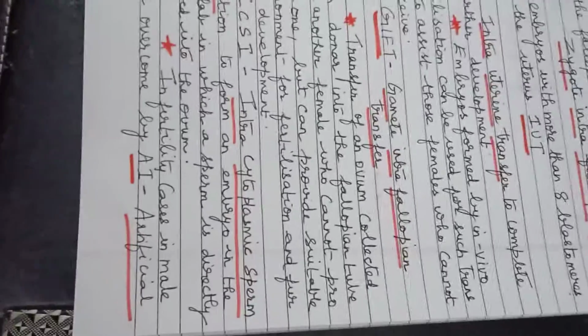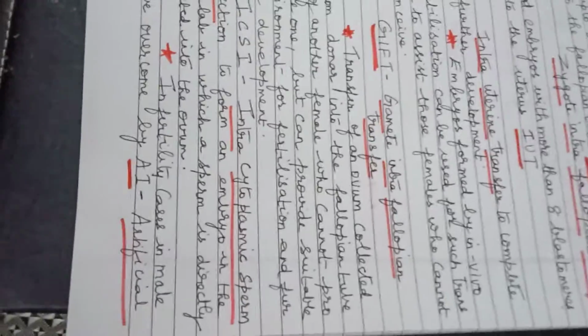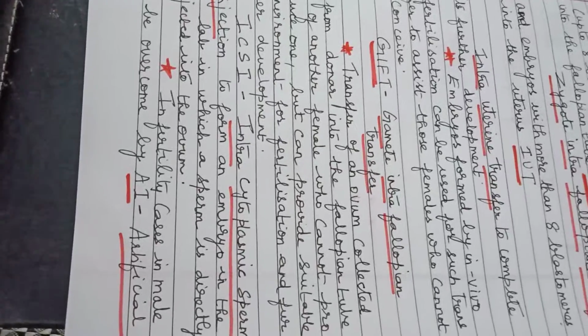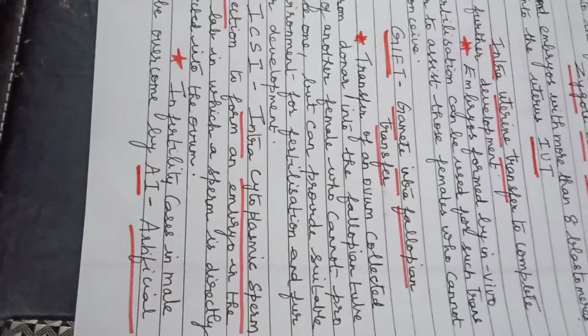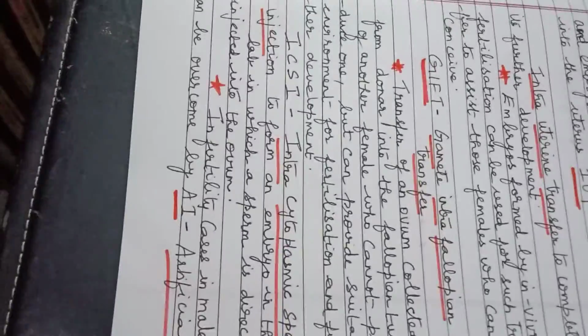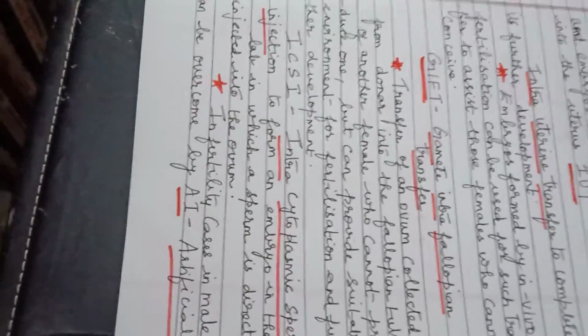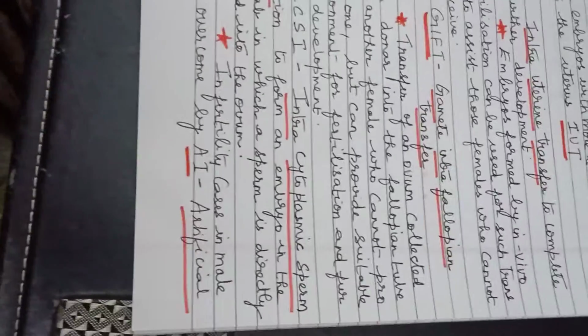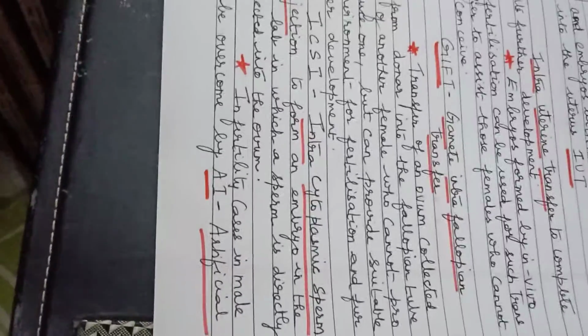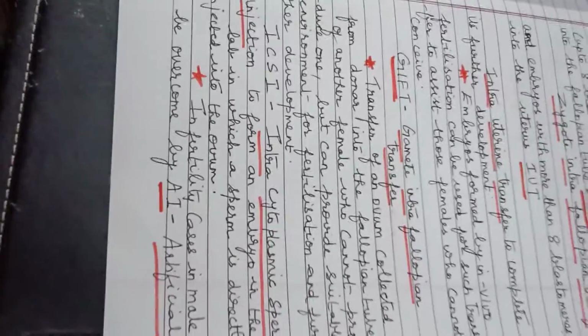Then we'll see the next one, GIFT, that is gamete intra-fallopian transfer. It is the transfer of an ovum collected from a donor into the fallopian tube of another female. That female cannot produce an egg, but she can provide a suitable environment for fertilization and further development. So only the egg is transferred into the fallopian tube, and apart from that she has a natural environment for fertilization and further development. That is known as GIFT.